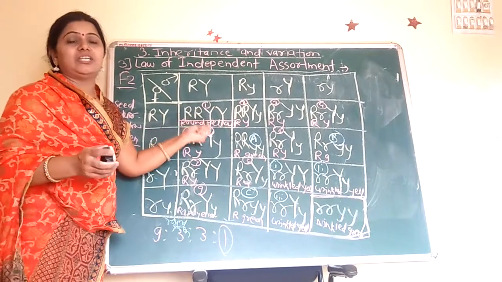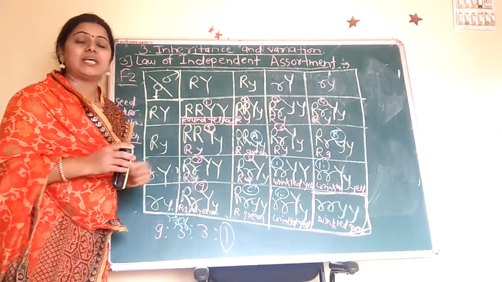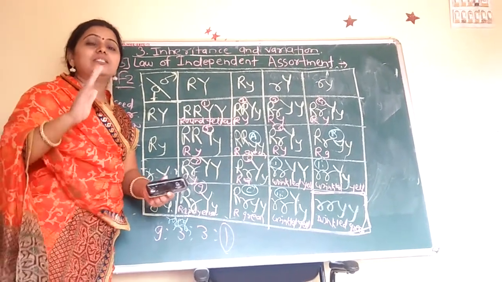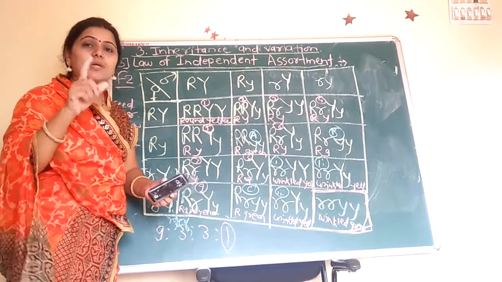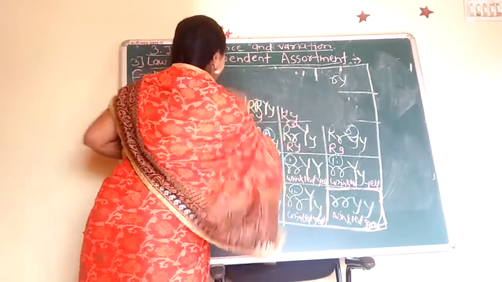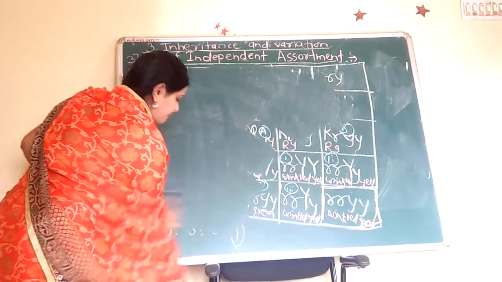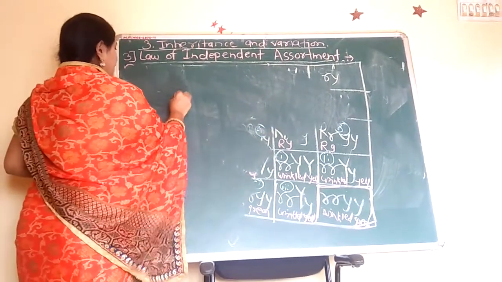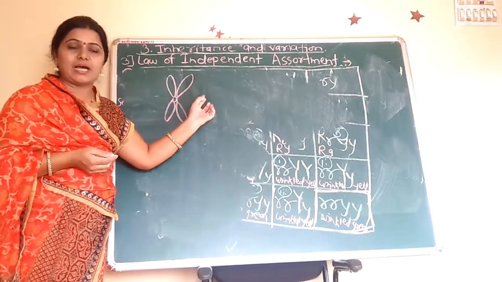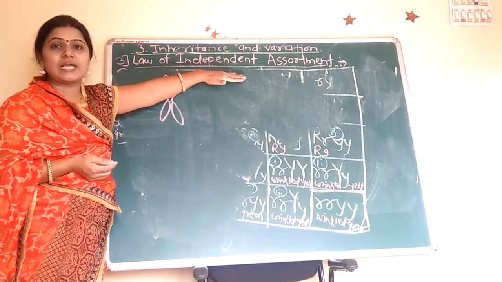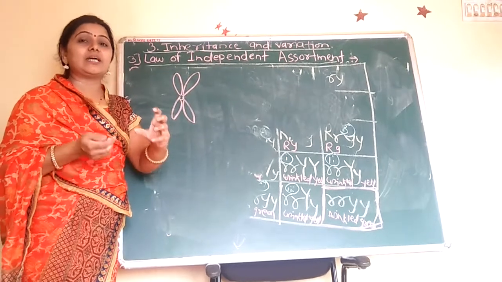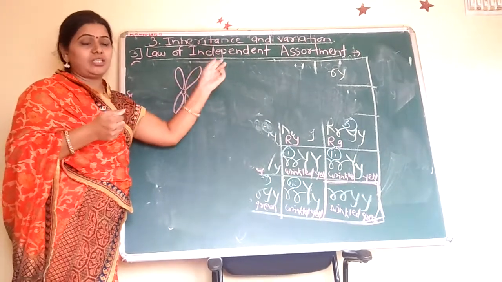Here that is the law of independent assortment. These characters are not influenced with each other. But when is this possible? When these genes or these characters are present separately on single chromosomes or present separately on different chromosomes or present distinctly on single chromosome. How it is that we see here, we write the chromosome. This law is not universally applicable. Why is it not universally applicable? When the linkage is formed in these genes, that law is not possible.